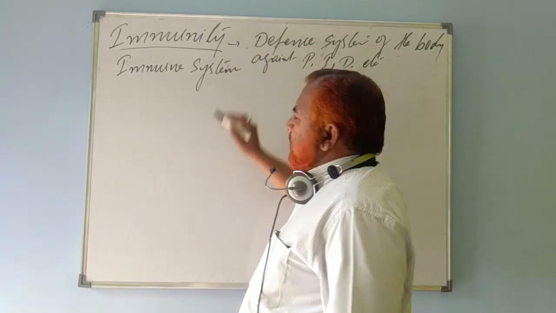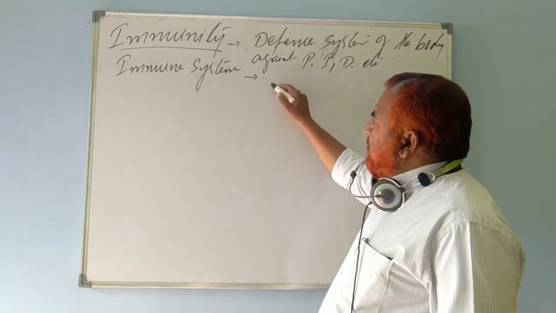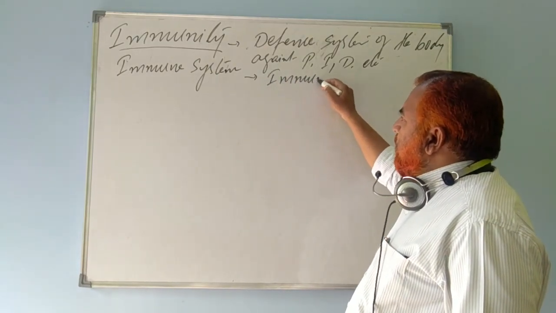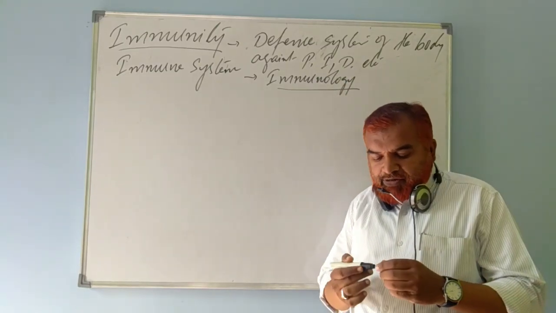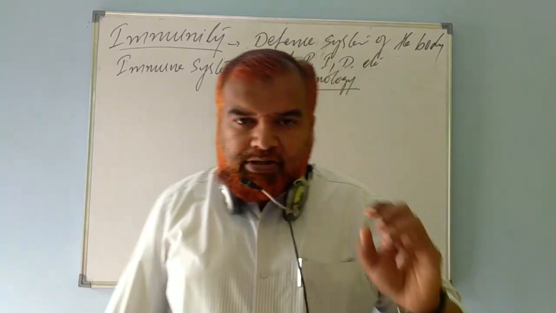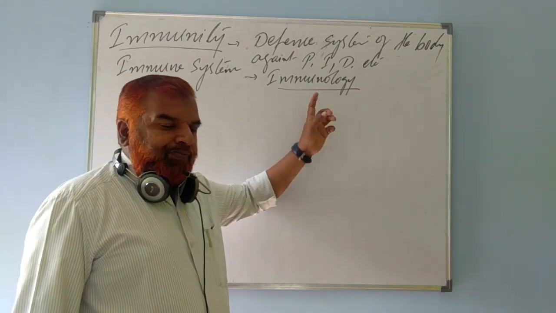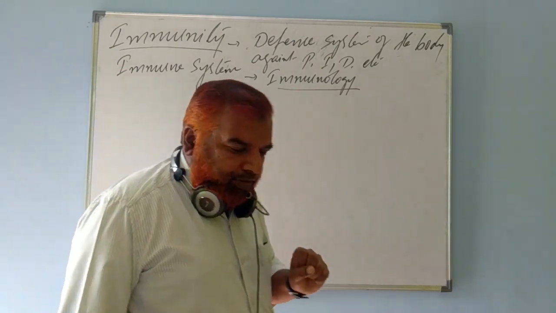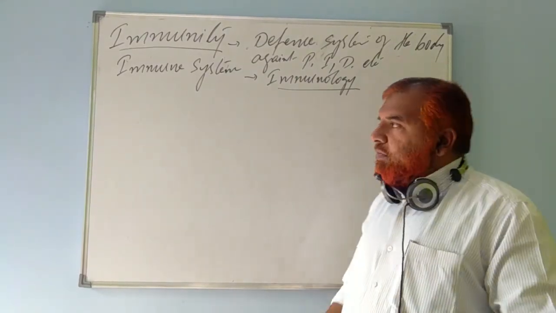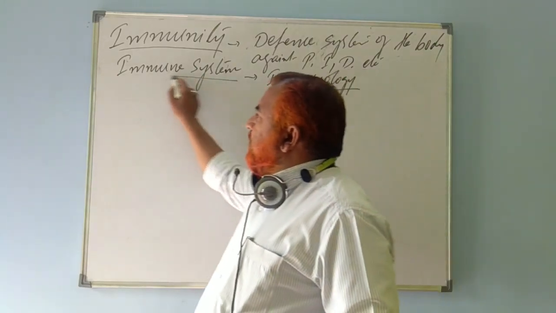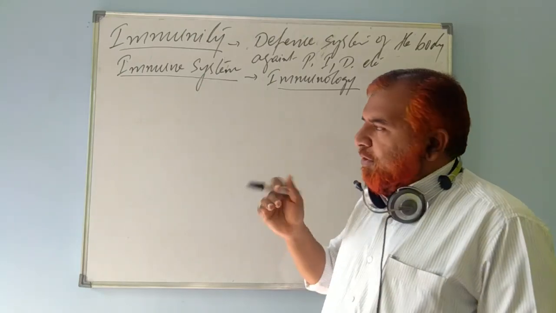Immune system. The study of immunity and immune system is known as immunology. What is it known as? Immunology. The branch that deals with the study of immune system and immunity is referred to as immunology. Immunology is basically a branch of medical microbiology. Now, immune system, what do you mean by that? The system which provides defense, which protects the body from diseases.